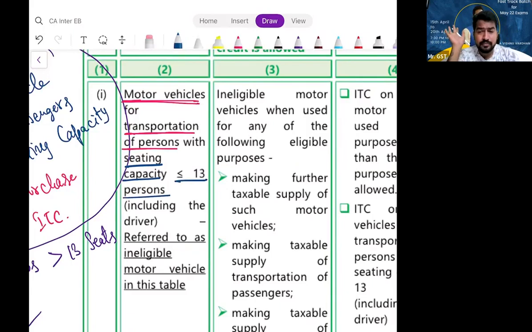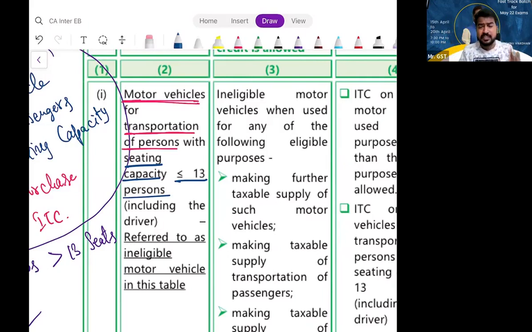Example, car. They are mentioning this in section 17, subsection 5. That means you cannot take ITC. Simple. You cannot take ITC on that. Clear? So, please understand. Can I say bike is covered here? I cannot take ITC. Is car covered here? Yes, I cannot take ITC.